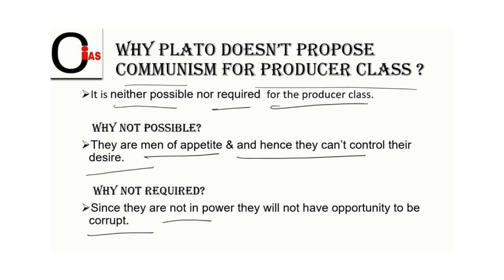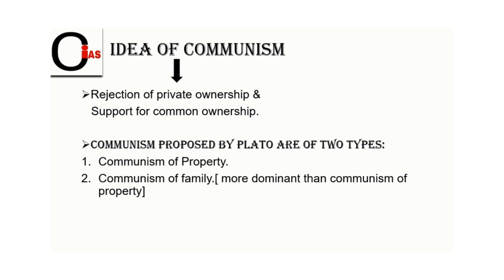But a person who is not in power is less seen to be corrupted. And now let us have a look towards the idea of communism. Here, friends, the idea of communism deals with rejection of private property and support of common ownership. Rejection of private ownership basically means one should not have private ownership. One should not have capital for its own productions. That is what private ownership means here.